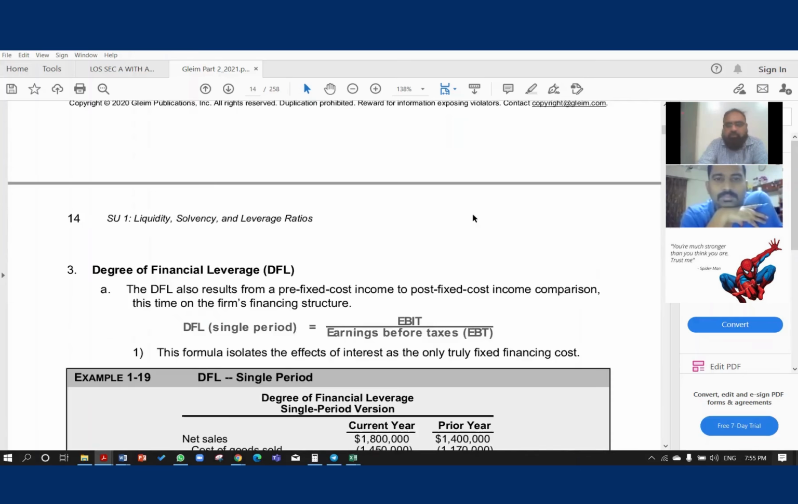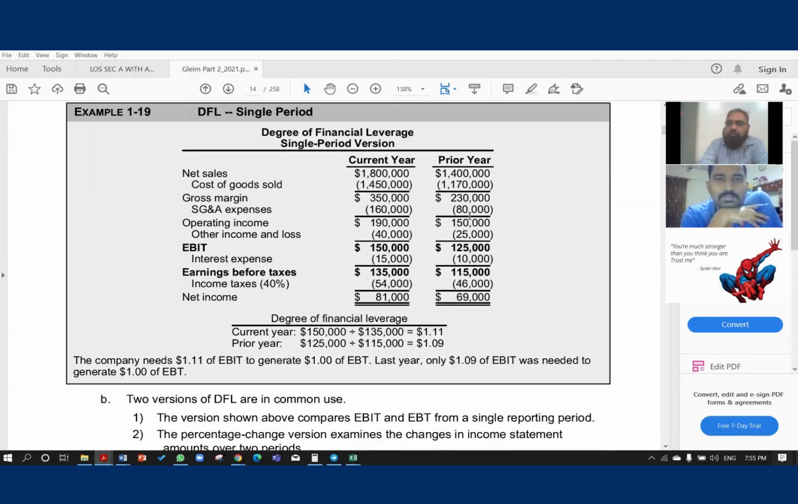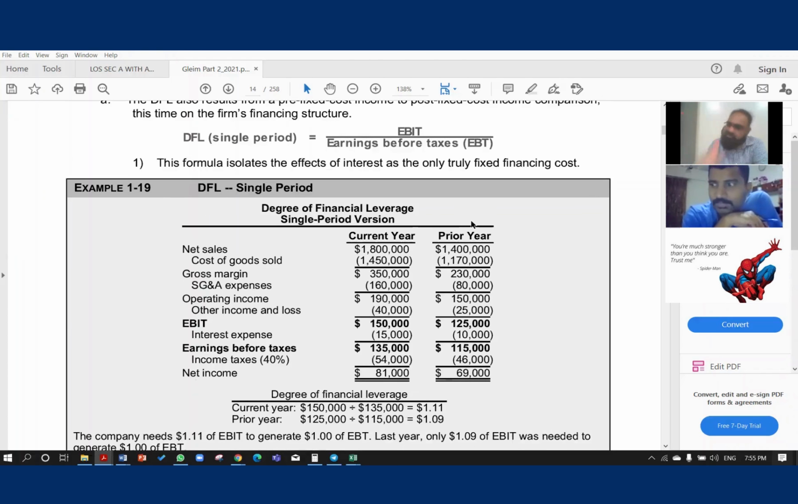DFL, now we are coming. So the difference will be of interest, because financial leverage is financial cost, right? So the difference will be interest. Am I right? So what is the formula? EBIT, meaning earning before interest and tax, divided by what? Only EBT. So you can understand what the difference coming, only of interest.